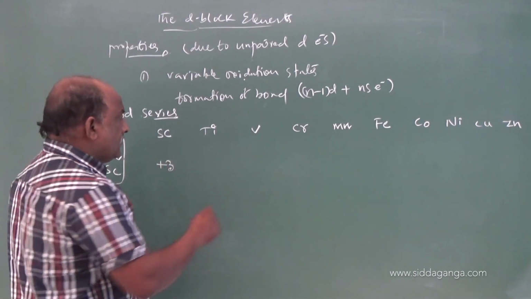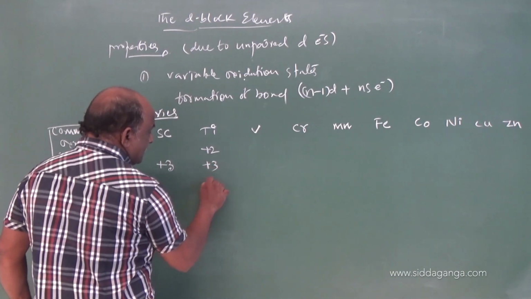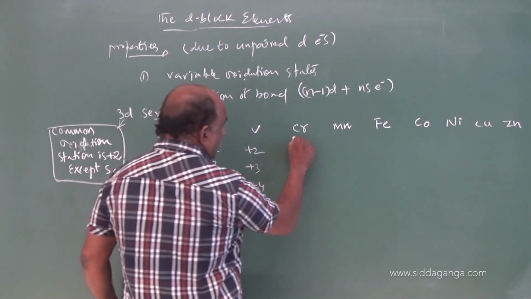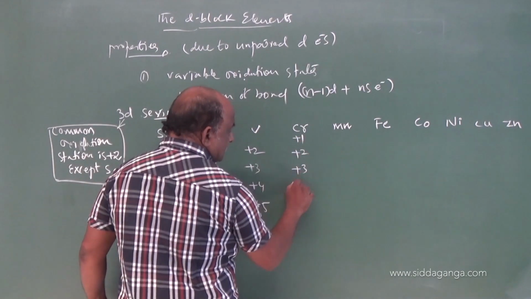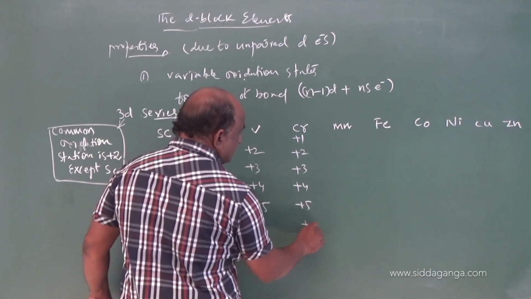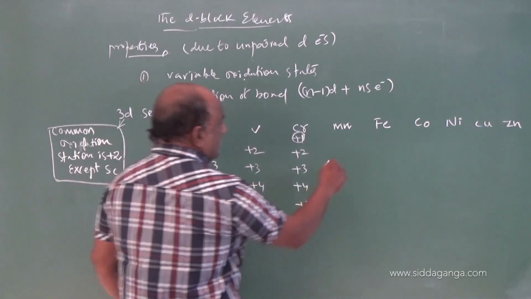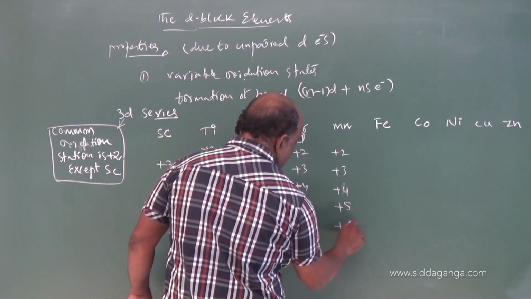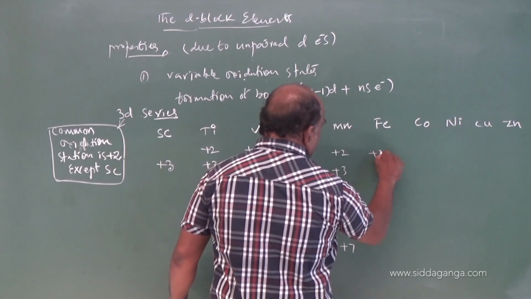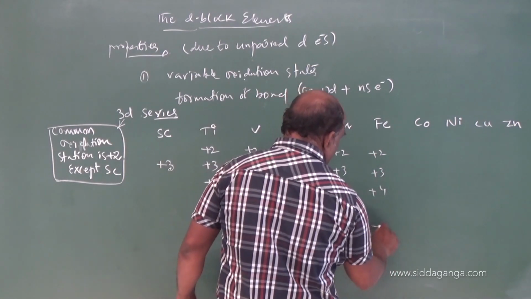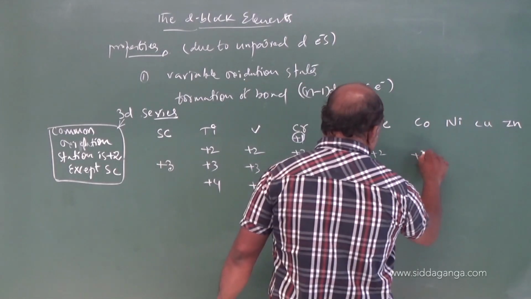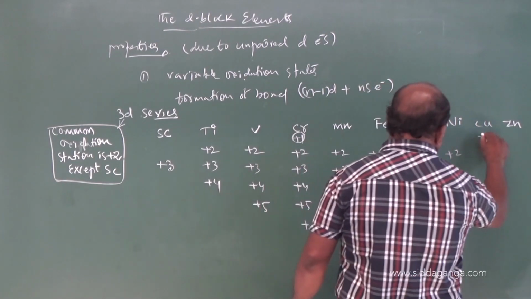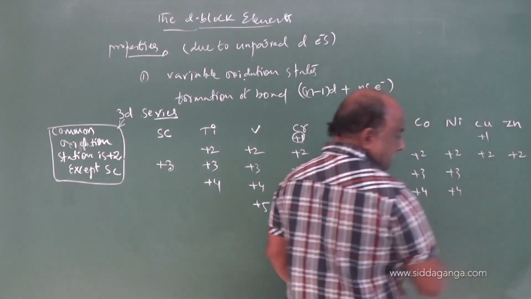+3 stable, titanium +2 +3 +4, vanadium +2 +3 +4 +5, chromium +1 +2 +3 +4 +5 +6, manganese 2 to 7, that is 2, 3, 4, 5, 6, 7, iron +2 +3 +4 +6, cobalt +2 +3 +4, nickel +2 +3 +4, copper +1 +2, zinc +2.